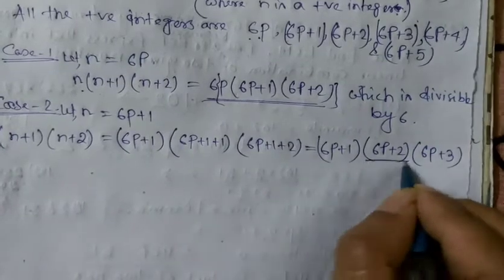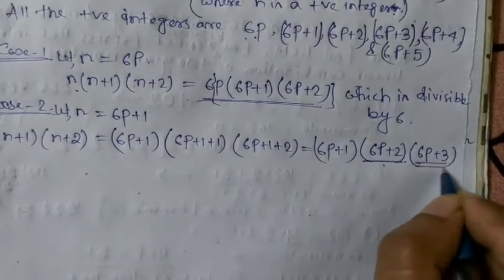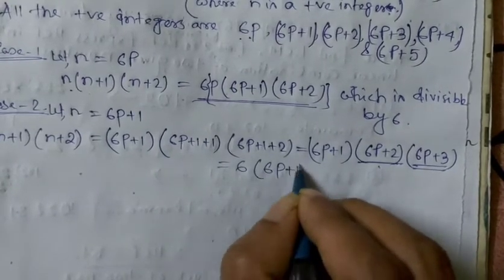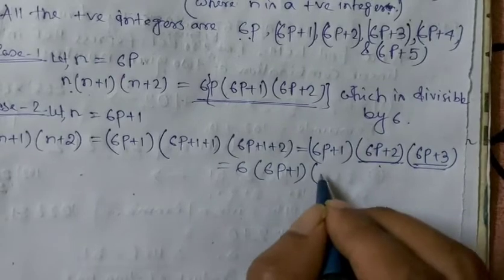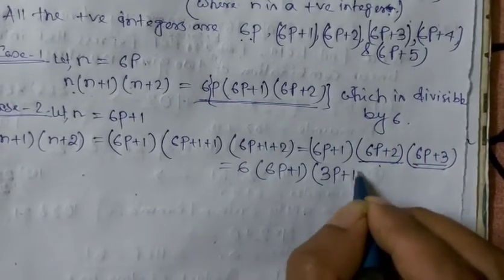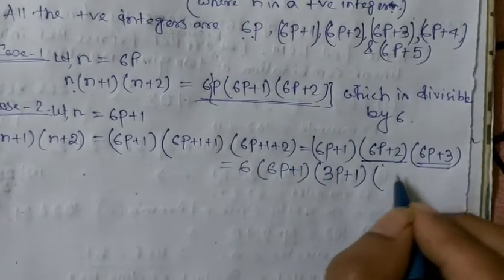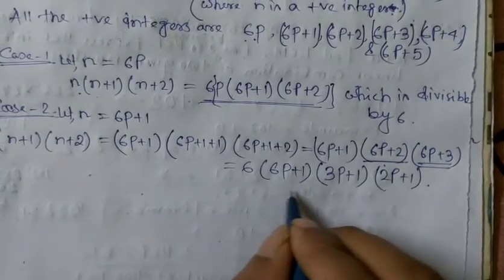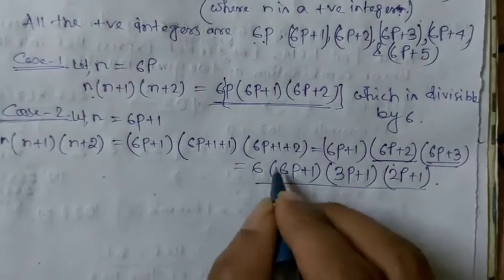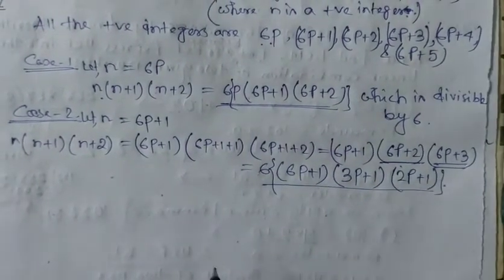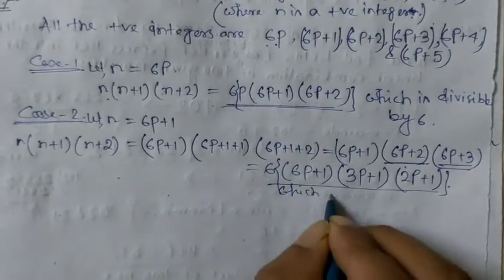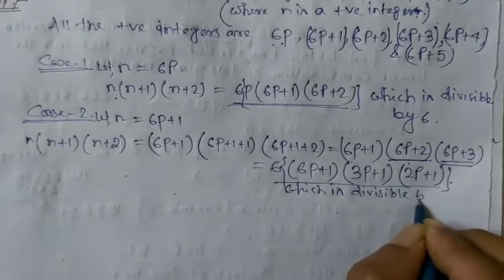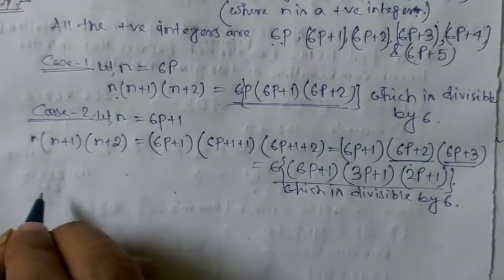Now we have to take the common 2 from here and 3 from here. That means this one is 6, then 6p plus 1. As we have to consider the 2 as the common, that means this one is 3p plus 1, and here the 3 will be the common, that means this one is 2p plus 1. So obviously this number is divisible by 6 because 6 is a factor. Similarly, which is divisible by 6.